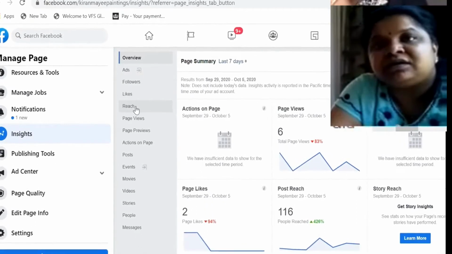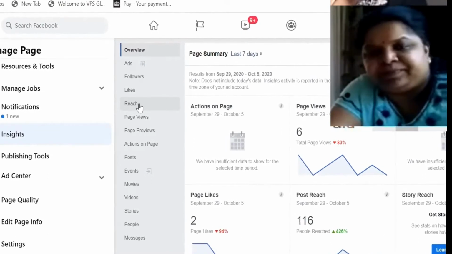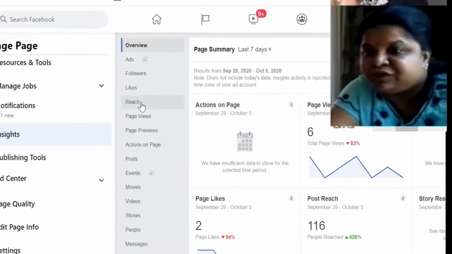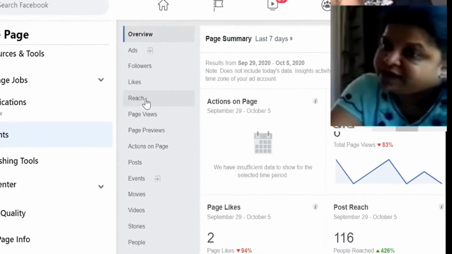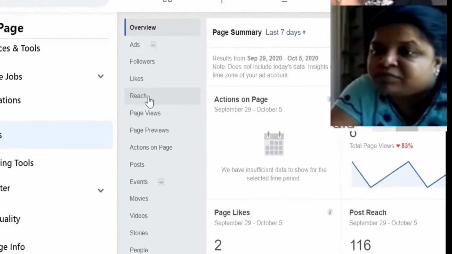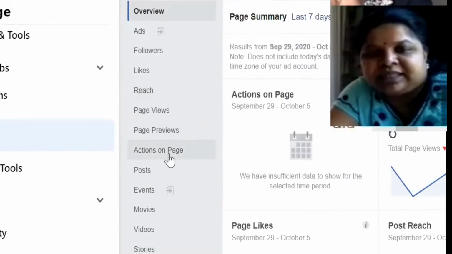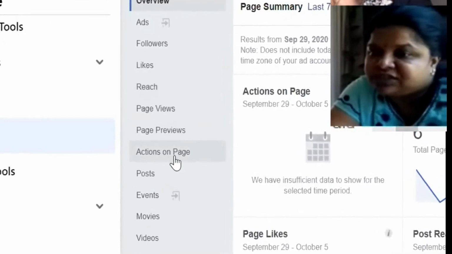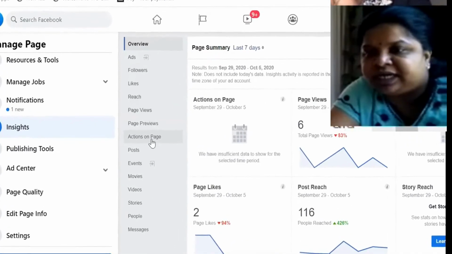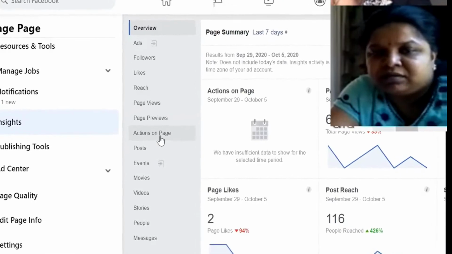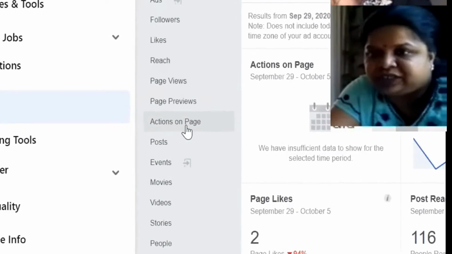Reach is the number of people who had seen your page on their timeline. Then the page views, the number of people who had viewed your page. Page preview is also there, where people hover their mouse on your page to see a preview of it. And then the actions taken, such as downloads and shares, and what actions have been taken on your page.